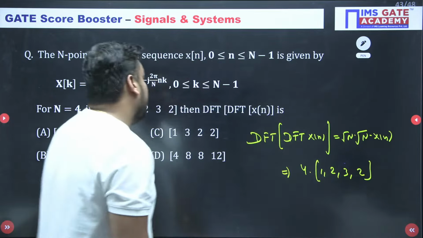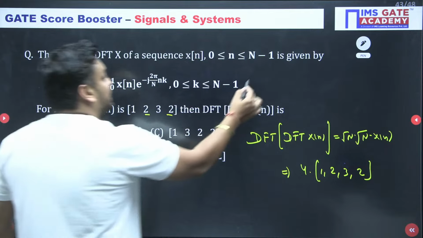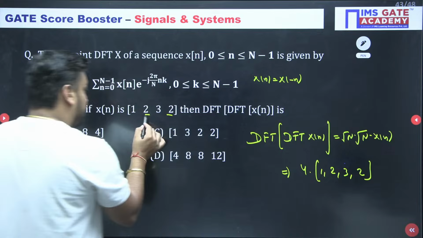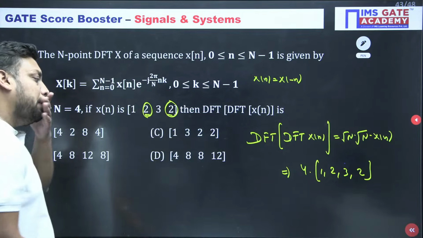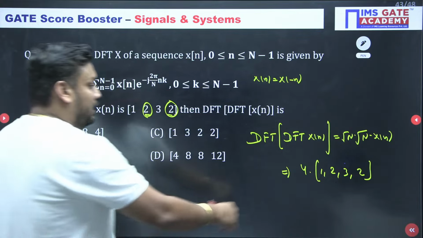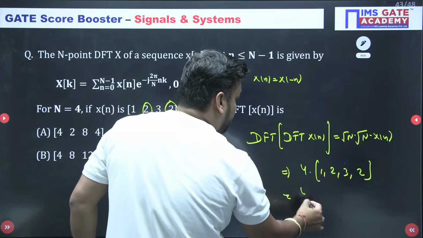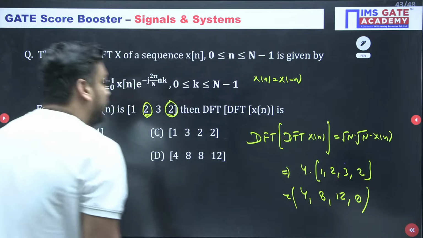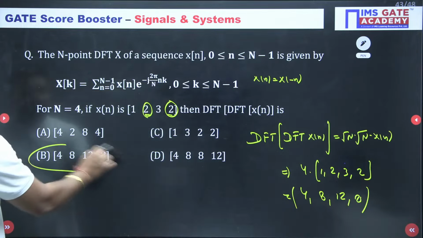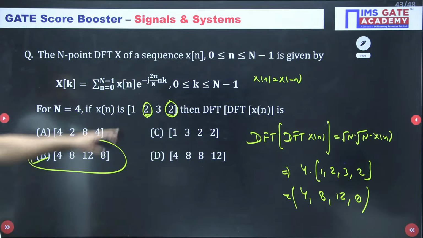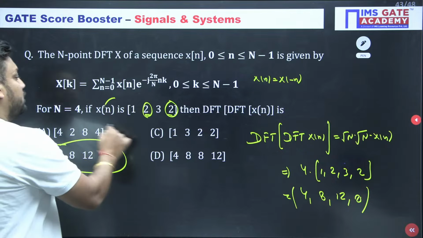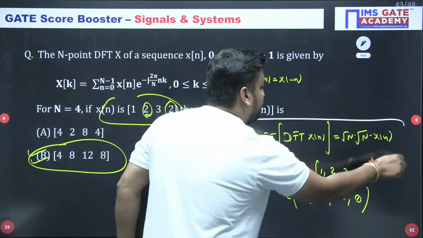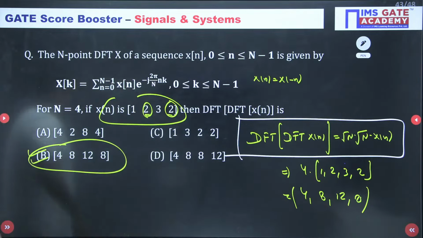It is only applicable for those signals which satisfy the condition x of n equal to x of minus n. And it satisfies because this value is the same. So the final answer is nothing but just 4 inside the bracket. So 4 2 ja 8, 4 3 ja 12, 4 2 ja 8. So 4, 8, 12, 8 means option number B for Bombay. By the way, x of n value is given to you and asking for DFT of Xn. So if you know this box, you can easily solve this question. It is a gift for you guys.